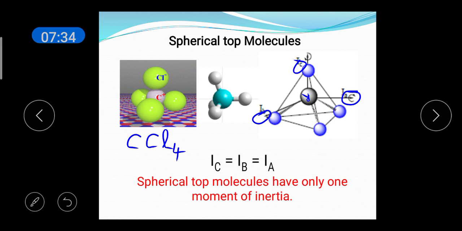So the moment of inertia of the carbon atom is 0 for all the three axes, and the chlorine atoms are equally situated from the axis since it is a spherical top molecule. So IC is equal to IB is equal to IA. So all the moments of inertia are equal. So the spherical top molecules also have only one moment of inertia.